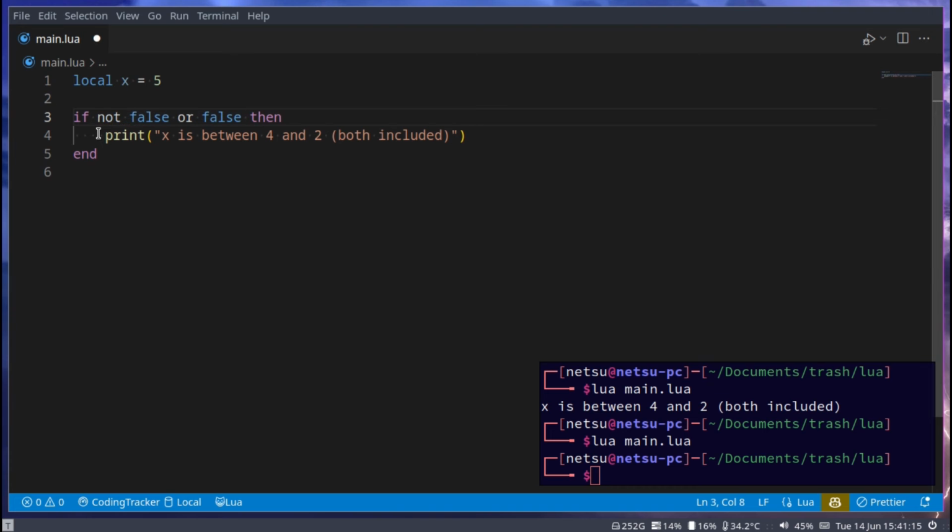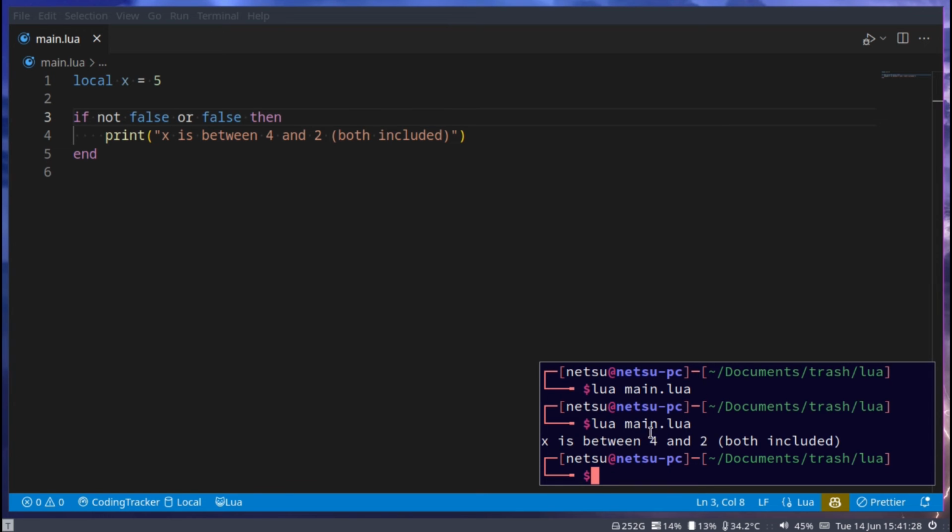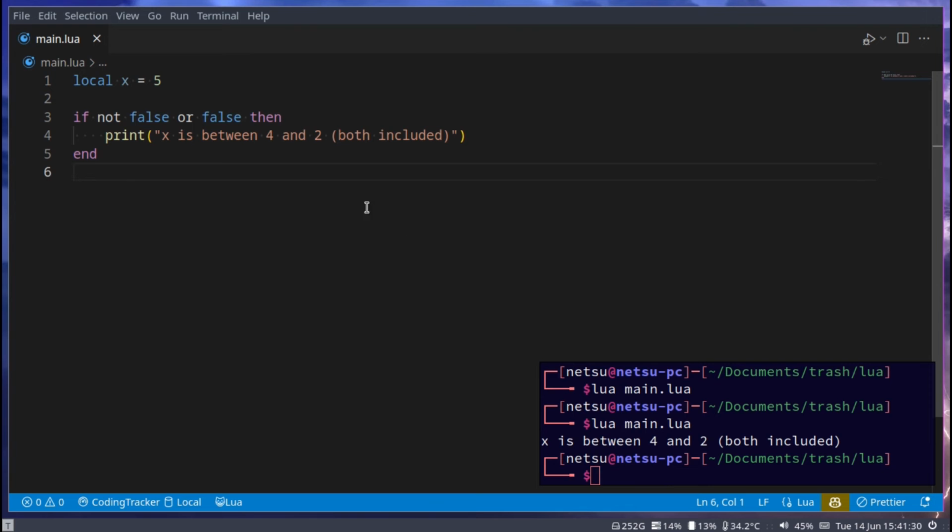And a not will basically invert something. So something that is not false is true. So it's kind of like speaking. If something is not false, it is true. If it's not true, it is false. So not false or false. And this will make this one true. And here again, brackets become an important part. For example, if we were to do this, then it will say if not, and then whatever comes from this. False or false, this will be false. So if not false, if true, then.